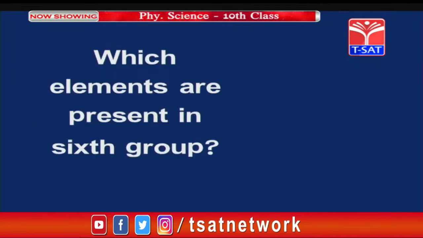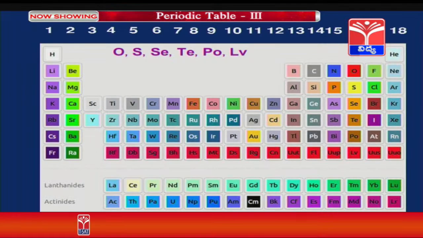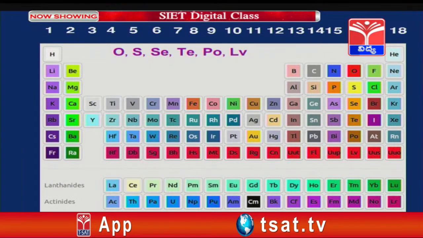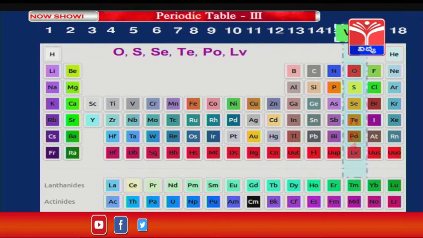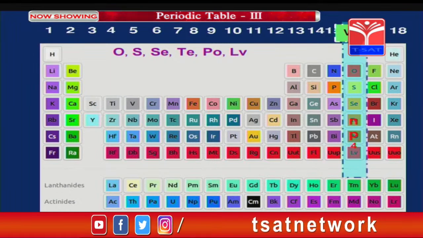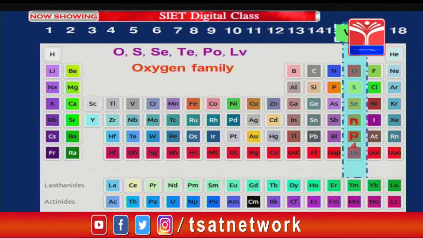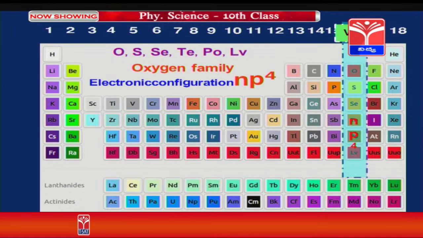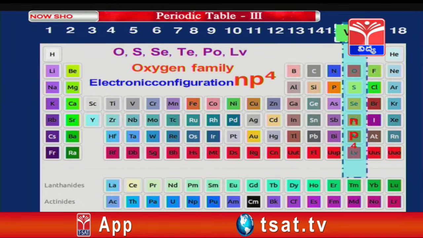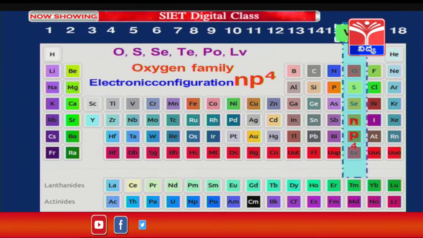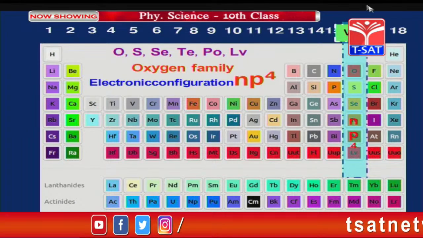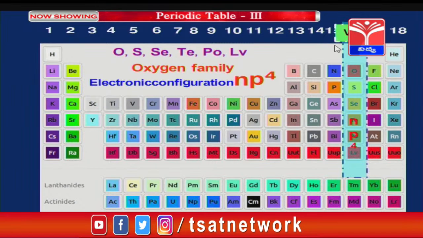Which elements are present in the sixth group? In the sixth group, oxygen, sulfur, selenium, tellurium and polonium are present. It is also called the sixth A group. The group begins with oxygen. Therefore, it is called the oxygen family. Electronic configuration is np4. There are 4 p orbital electrons and 2 s orbital electrons, in total 6 electrons in the outermost orbit. Therefore, it belongs to group 6.